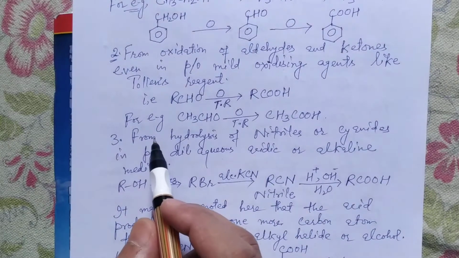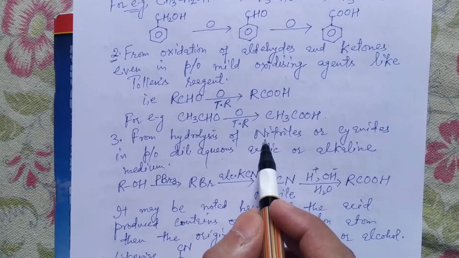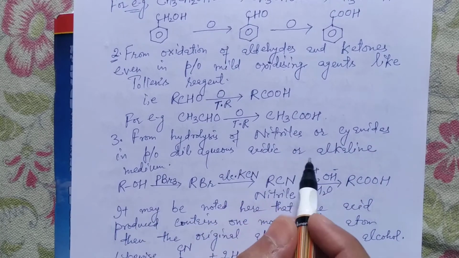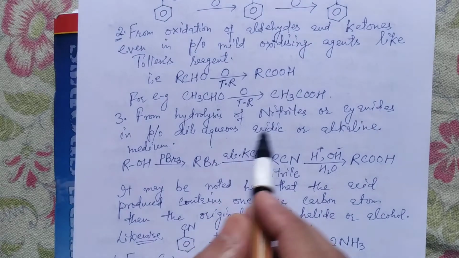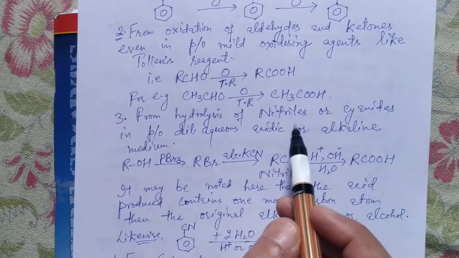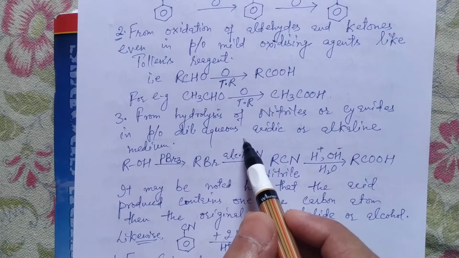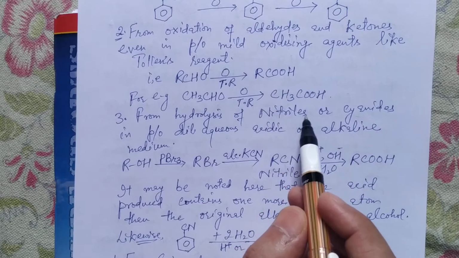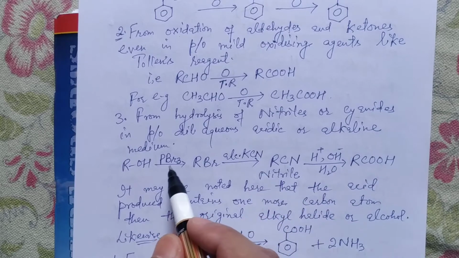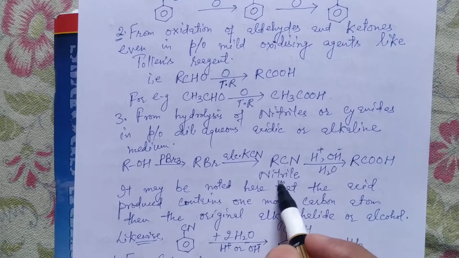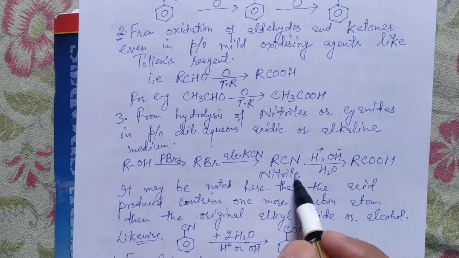The third preparation is from hydrolysis of nitriles or cyanides in presence of dilute aqueous acidic or alkaline medium. Nitriles are the compounds we have already discussed with the 11th class students last year, that nitriles are those organic compounds which have the CN group present in them as the functional group. Here you are seeing that RCN is the general formula of a nitrile.